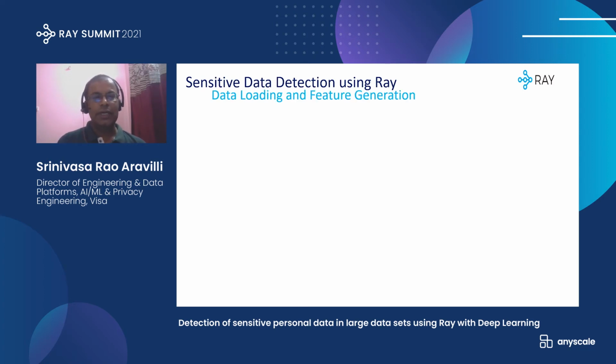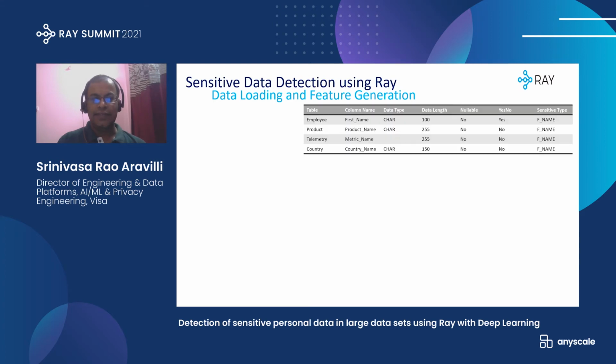So once the Ray server is started, we want to generate the data and load the data itself. As I mentioned, we have a labeled data set. In this particular case, assume the data is coming from structured data like any RDBMS.